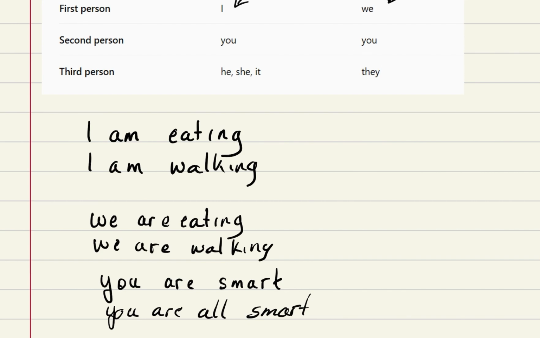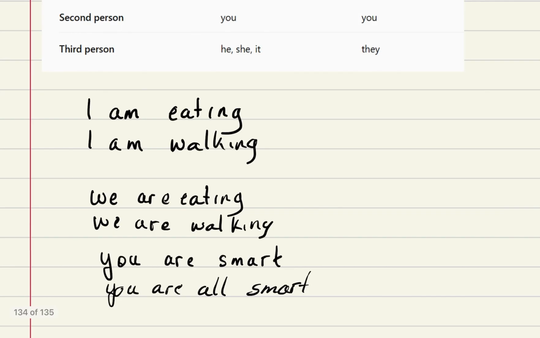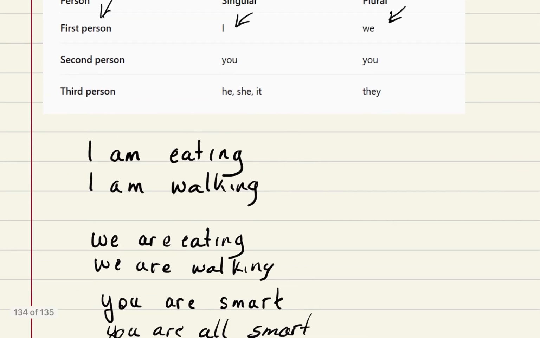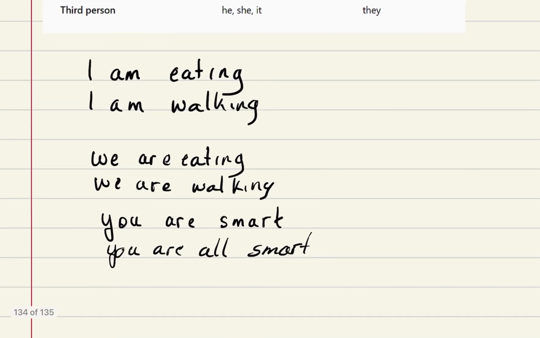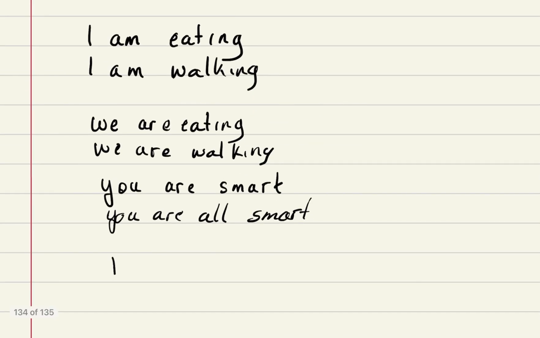Let's move on to the third person, singular and plural. Third person has a few. When we're talking about singular, we have he, she, it. He is when you're referring to, typically, a male. Remember you always have to capitalize the first letter. He is strong.